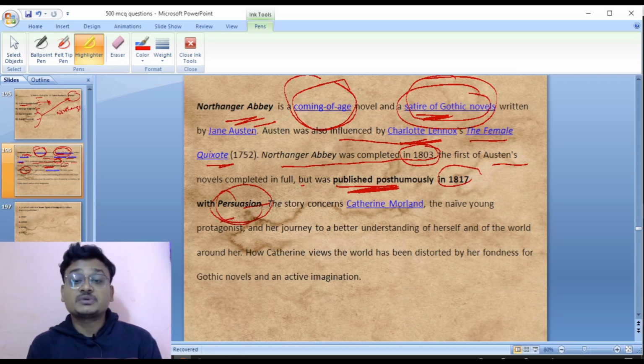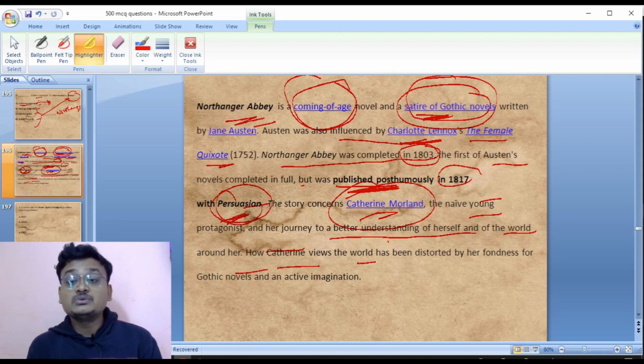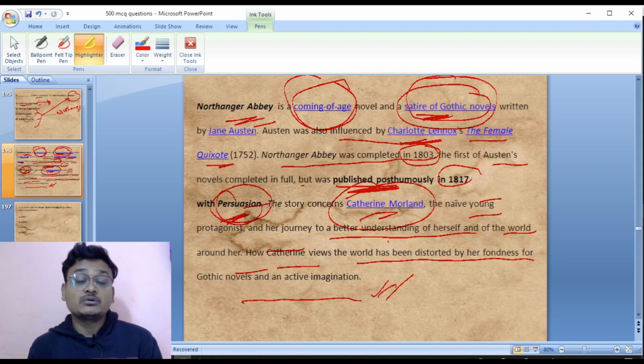So the other novel was Persuasion. Northanger Abbey and Persuasion were published in the year 1817, but Northanger Abbey was completed in the year 1803. The story concerns the heroine Catherine Morland, the naive young protagonist, and her journey to a better understanding of herself and of the world around her. How Catherine views the world has been distorted by her fondness for Gothic novels and an active imagination. So Northanger Abbey is a satire on Gothic novels.